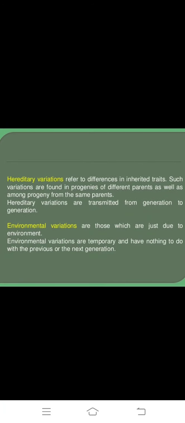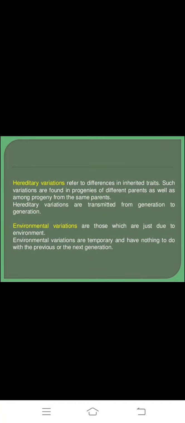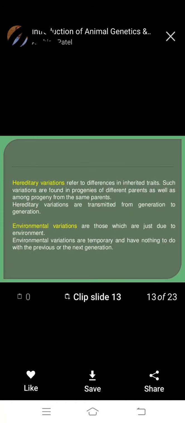The first one is hereditary variation, which refers to differences in hereditary traits. Such variations are found in progenies of different parents as well as among progeny from the same parent. Hereditary variations are transmitted from generation to generation.